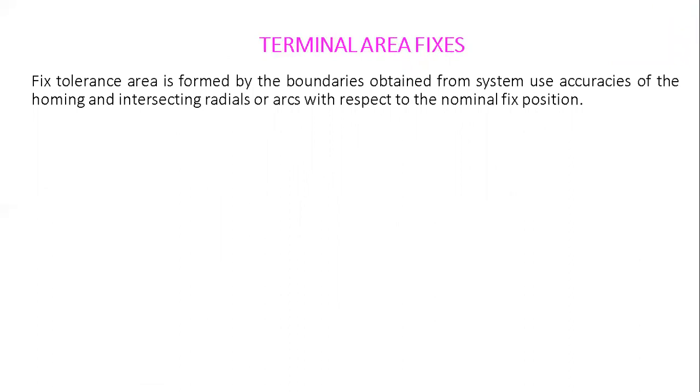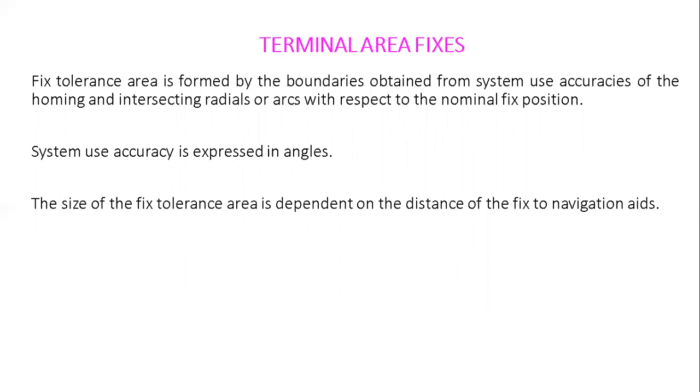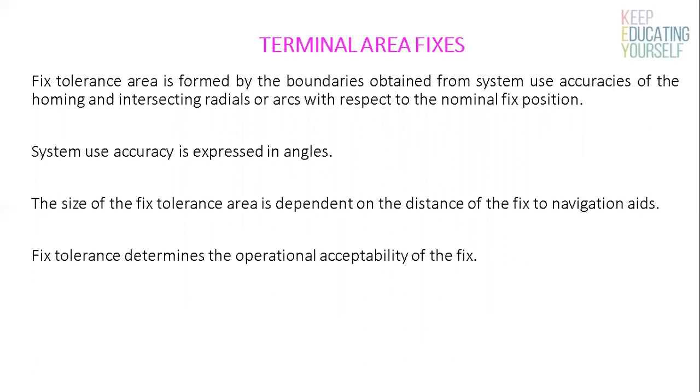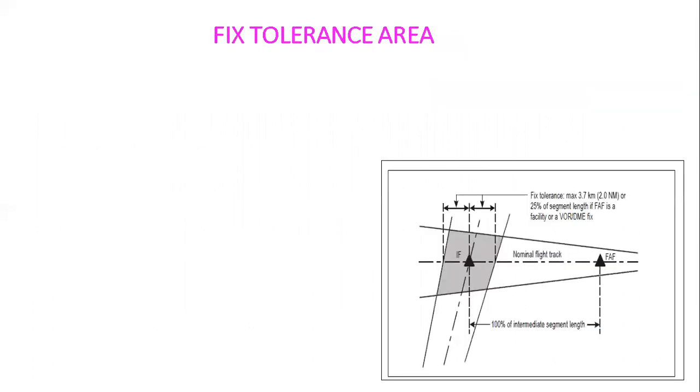Fixed tolerance area is formed by the boundaries obtained from system use accuracies of homing and intersecting radials or arcs with respect to the nominal fixed position. System use accuracy is expressed in angles. The size of the fixed tolerance area is dependent on the distance of the fix to navigational aids. Fixed tolerance determines the operational acceptability of the fix.